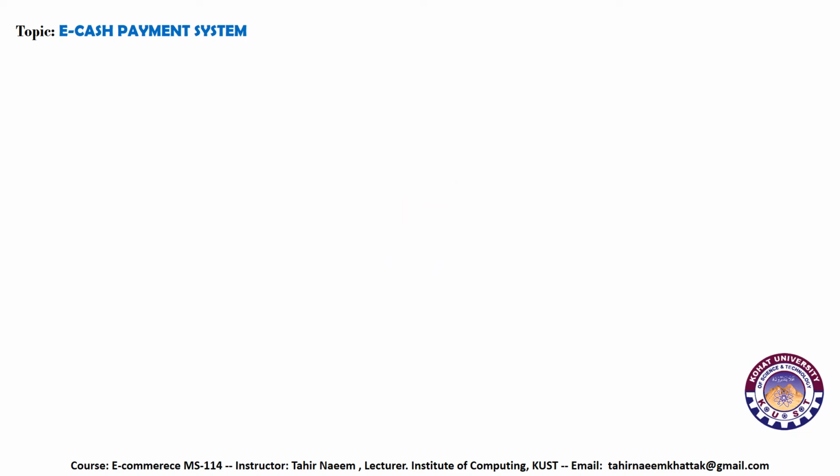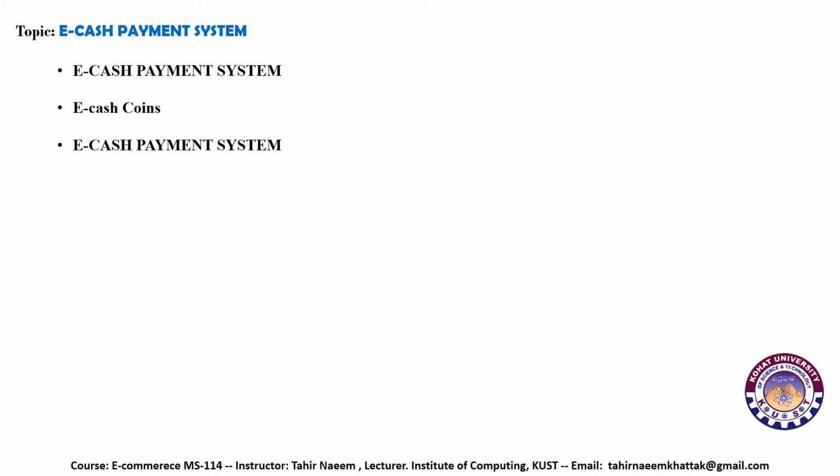This is the outline of our lecture. First of all, we will look at the e-cash payment system. Then we will look into e-cash coins. Then we will look into the e-cash payment system. Then we will look into withdrawing coins, and then we will discuss Secure Socket Layer, also known as SSL.